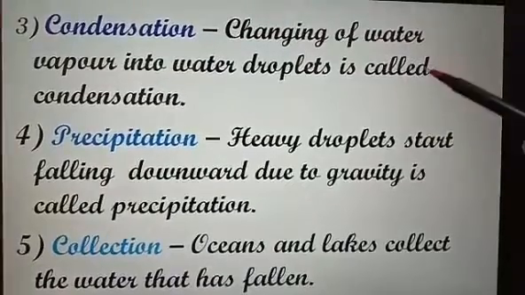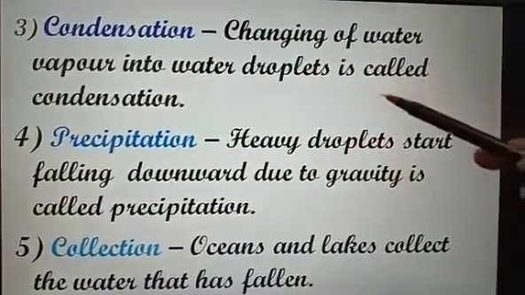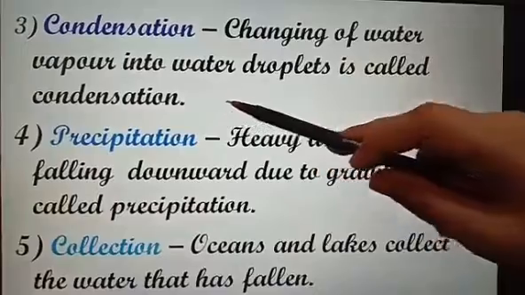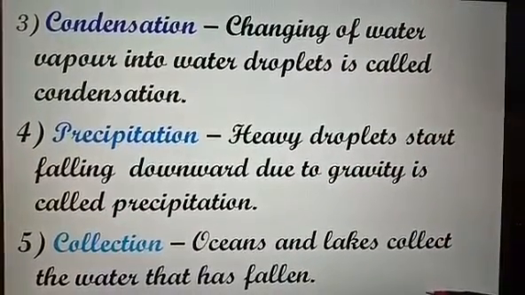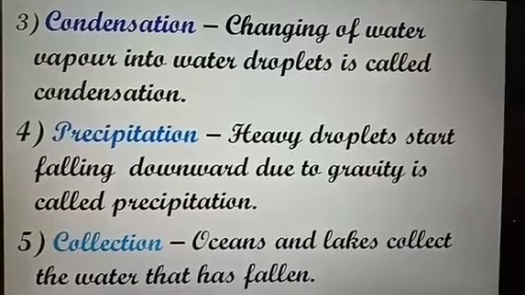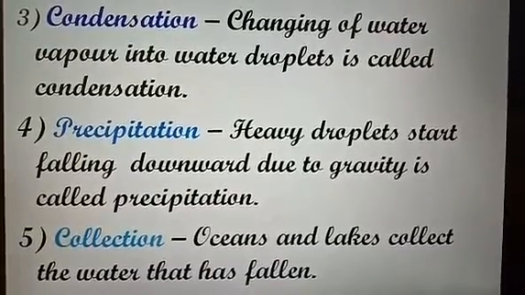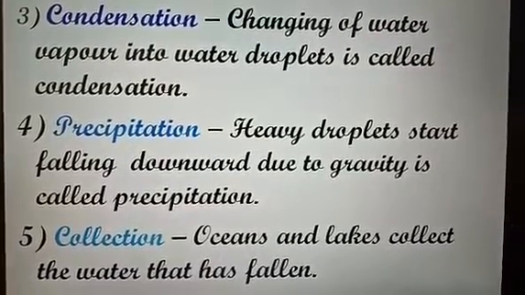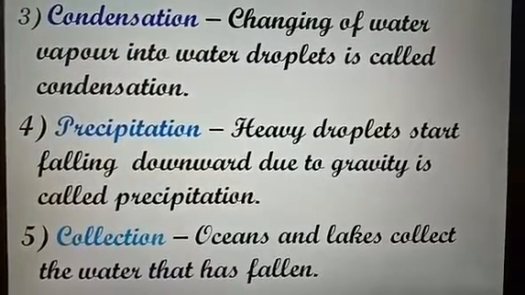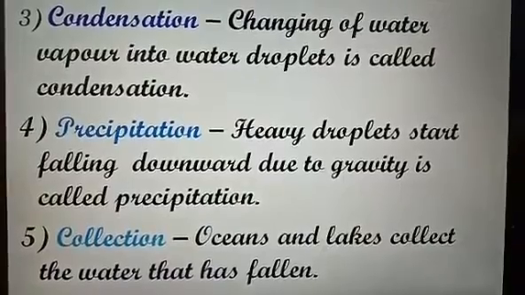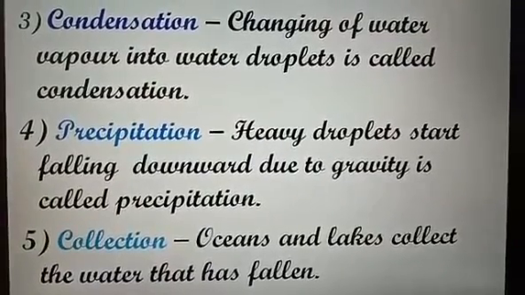Condensation: changing of water vapor into water droplets is called condensation. Precipitation: heavy droplets start falling downwards due to gravity, and this is called precipitation. Collection: oceans and lakes collect the water that has fallen. So here were the steps of the water cycle.